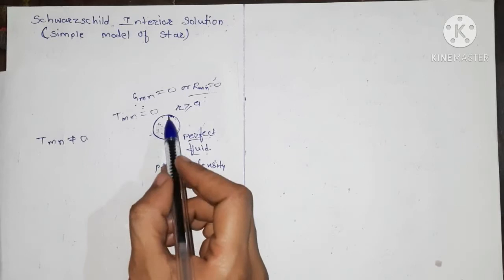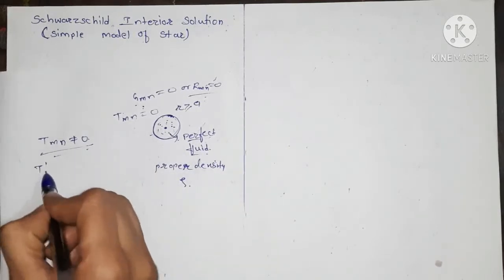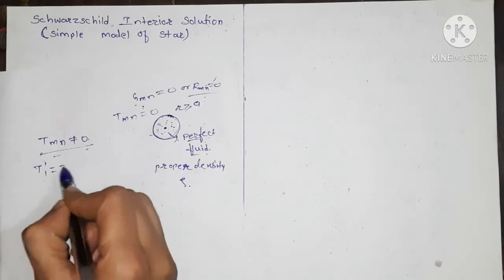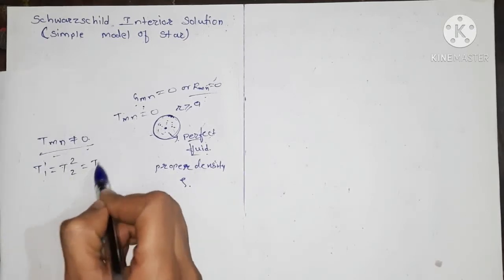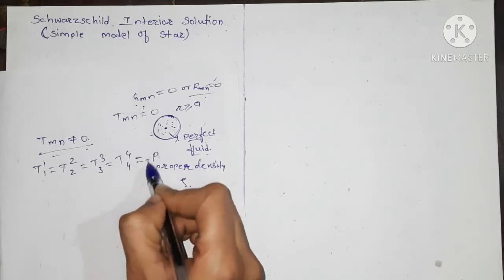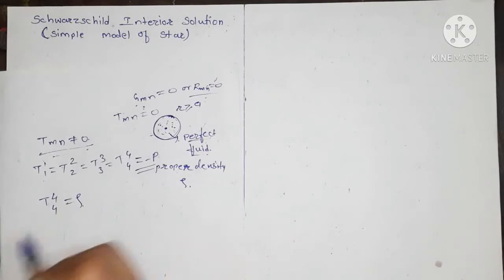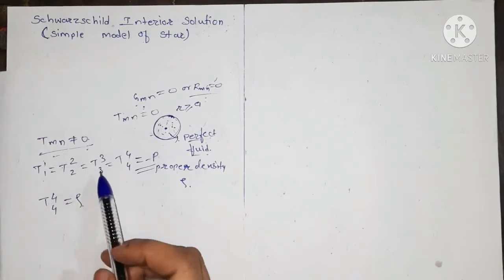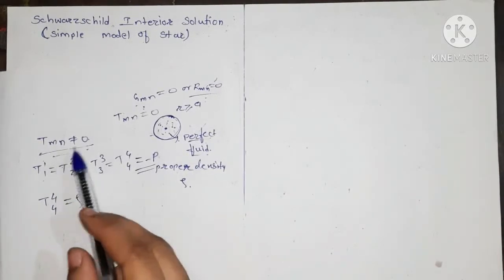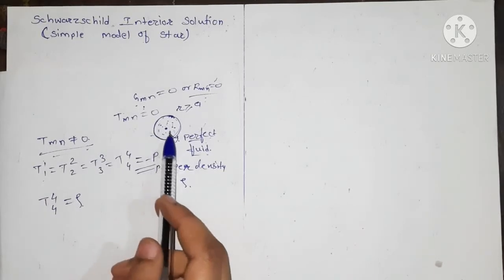For a perfect fluid its values in the mixed tensor form are T11 equals T22 equals T33 equals minus p, and T44 equals rho.